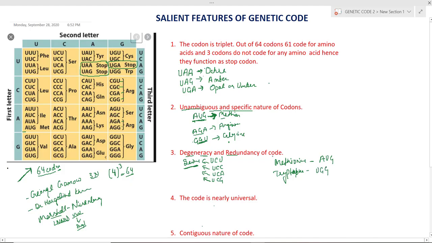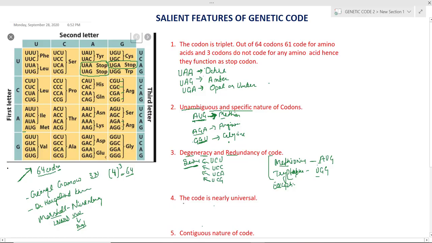These are the two exceptions, coded by only one codon. Other amino acids, except methionine and tryptophan, can be coded by more than one codon.